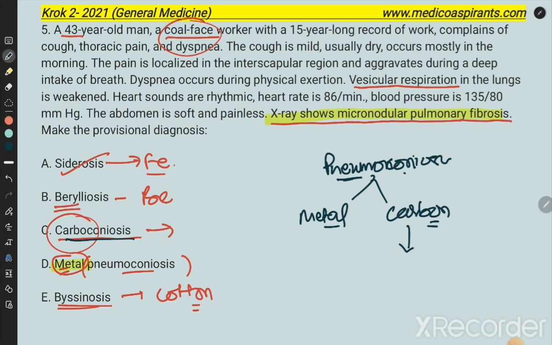So just keep in mind conceptually that carbon pneumoconiosis is a generalized term, but more correctly it is pneumoconiosis. Because pneumoconiosis has two divisions, metal and carbon, the metal one involves iron, aluminum, this kind of examples. So these are the examples of the metal one, but given the condition of carbon, that is why carbon pneumoconiosis is the answer.